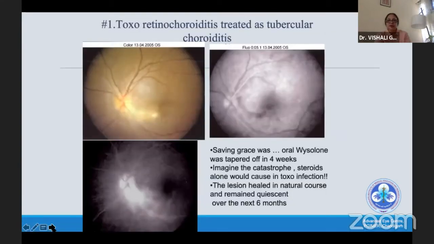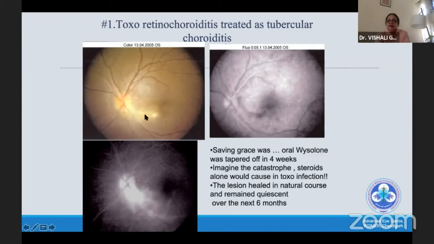So what went wrong? Simply because this patient had pulmonary TB, she presents to an ophthalmologist, it automatically does not become ocular TB. Because if you look at the phenotype, Partho showed it so beautifully. This looks like toxo. He showed you pictures of Jensen's toxo.